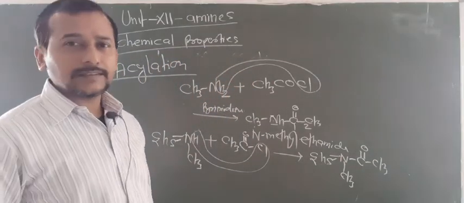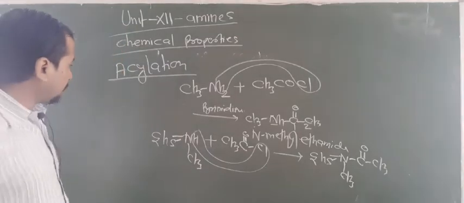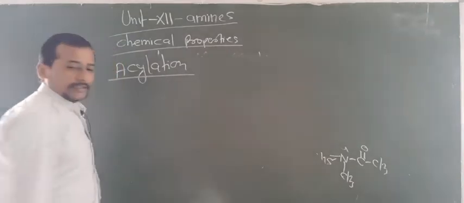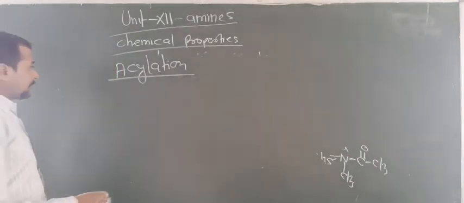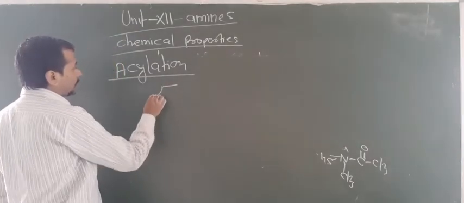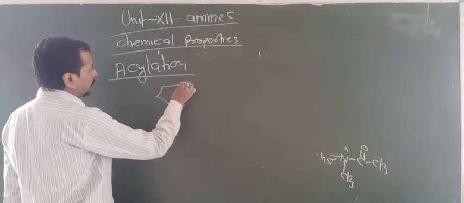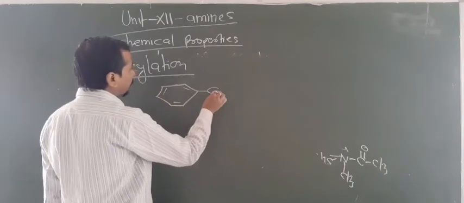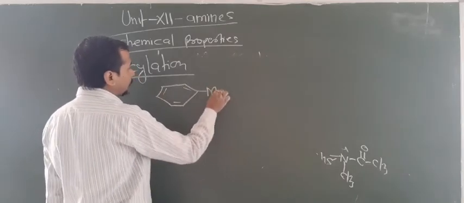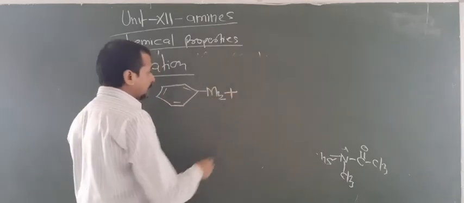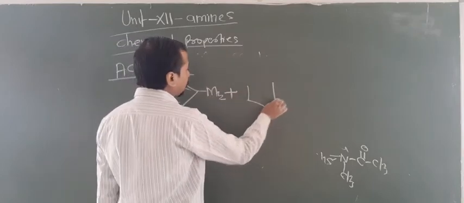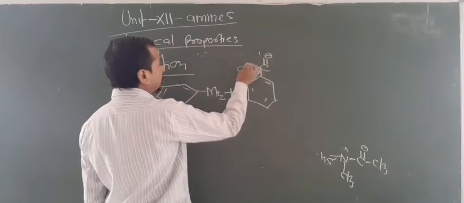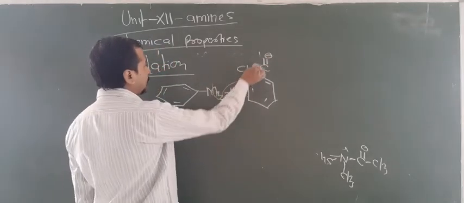So these are known as acylation. When these reactions occur with benzene-containing amines, that is aromatic amines, this reaction is known as benzoylation. So look at what will be formed. NH2 will react with benzoyl chloride, C double bond O and Cl. Again 1 H and Cl are removed.